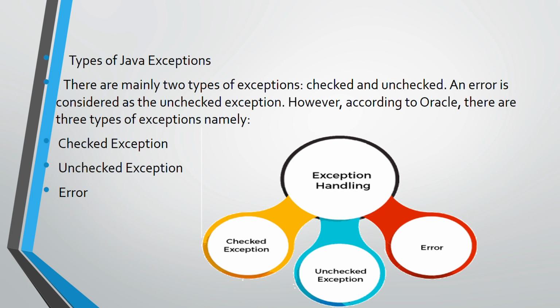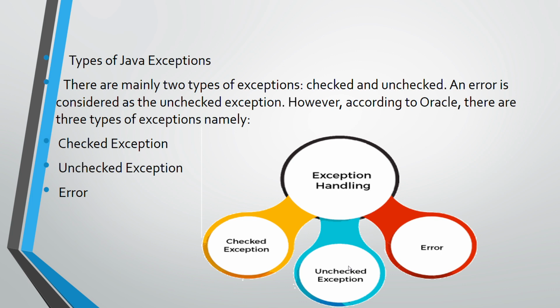Okay, so in a checked exception what happens? The compiler itself checks whether the unwanted event occurs in a program or not, and if an unexpected event occurs, it must be handled by the programmer for the smooth execution of the program. Examples of checked exceptions are IOException, SQLException, and ClassNotFoundException. Then the second type of exception is unchecked exception.